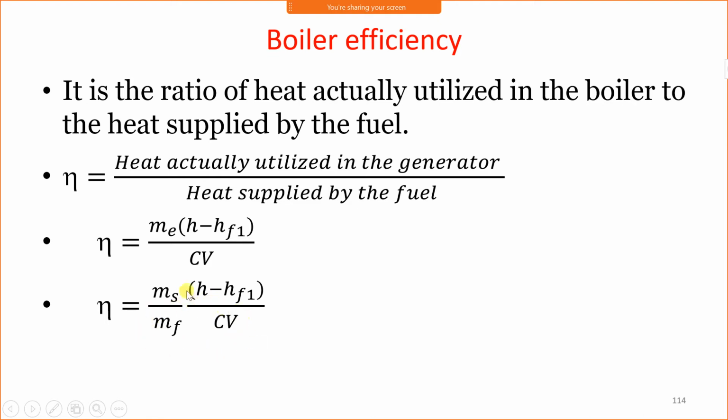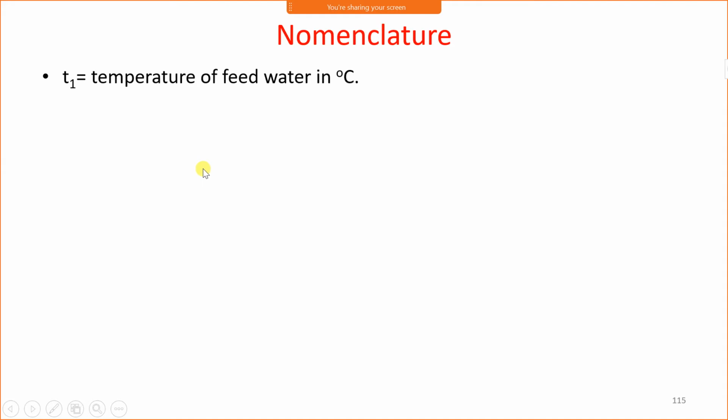Then nomenclature. T1 is the temperature of feed water in degree Celsius. HF1 is the enthalpy of feed water.